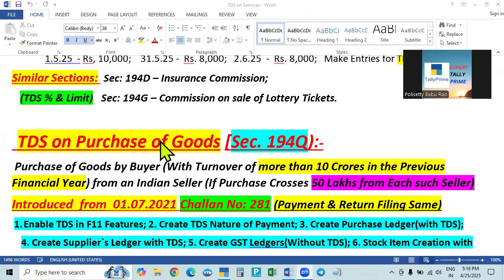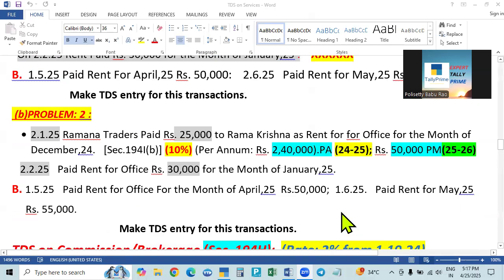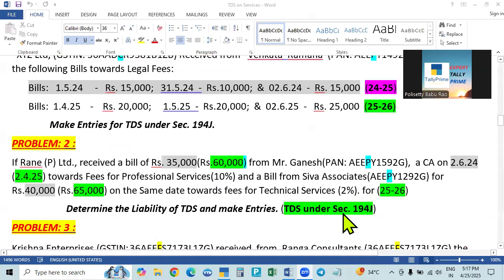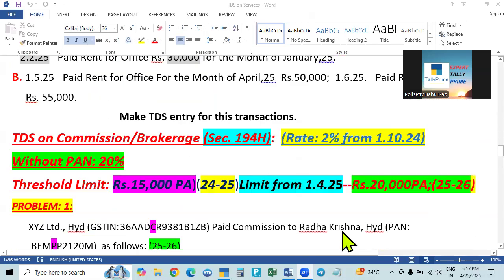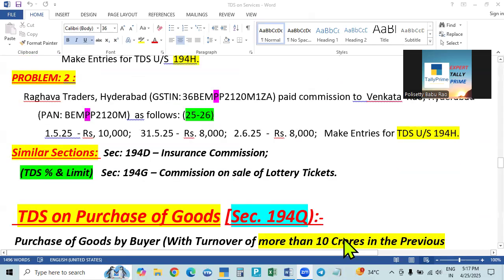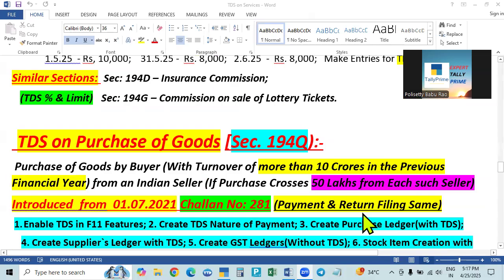He will be the deductor. So in the case of goods, the person who is selling the goods, the seller of the goods, is the deductee. Now how will the deductee record this in his books? That's what we are going to learn. All the services, everything is the same. In the case of the deductee, he will not have any settings in his books, like activating TDS and making some other activations in the ledgers. All these things are not required.